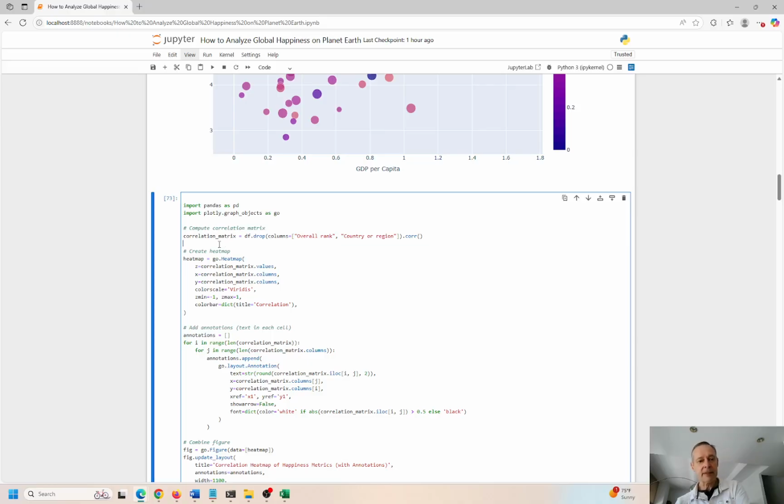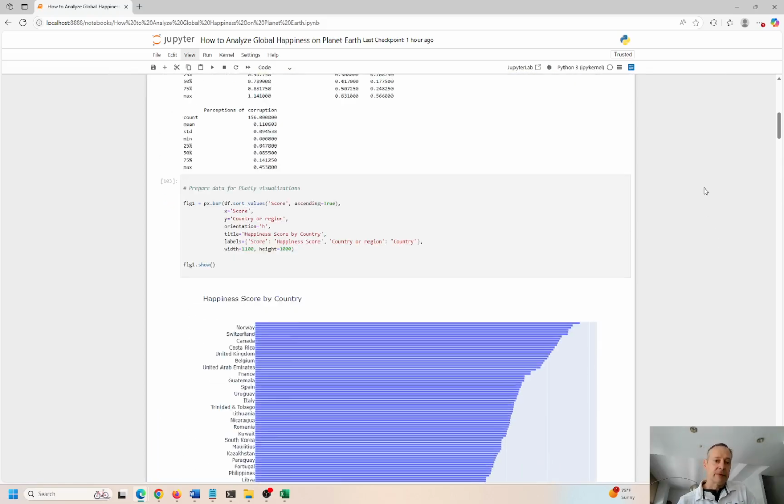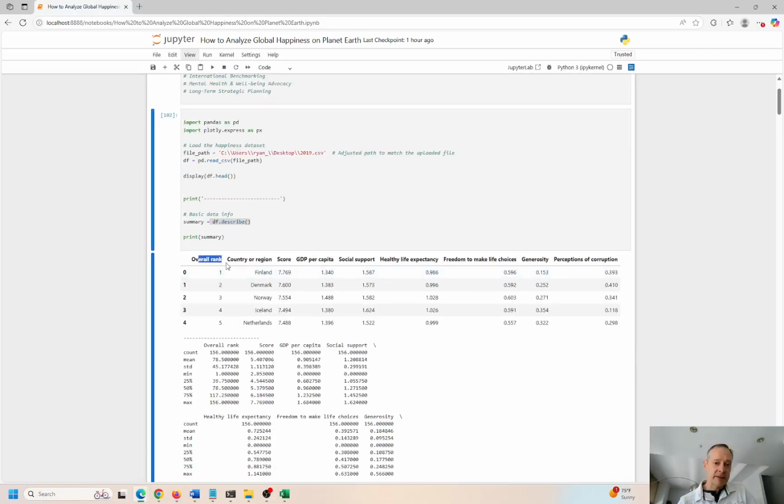So let me create a correlation matrix so we can see how well correlated each of these features are with each other. So here's the correlation matrix. Oh, actually, sorry. Dropping anything that doesn't have an overall rank or a country or region. I want to get the ranking out of there. If you look closely, the ranks are the first column, right? The overall rank adds nothing to the analysis. We're not trying to do a correlation of an identifier or of a ranking. That makes no sense whatsoever.